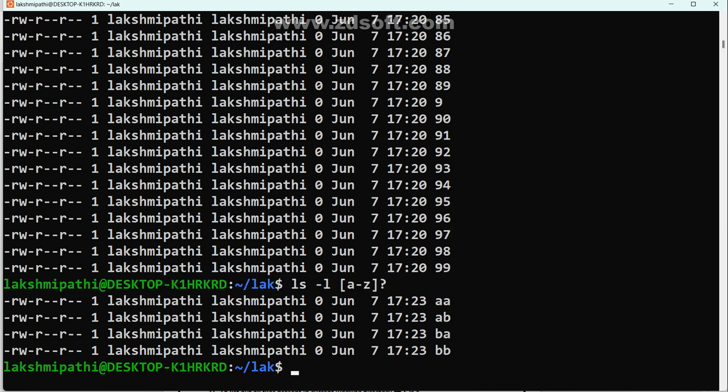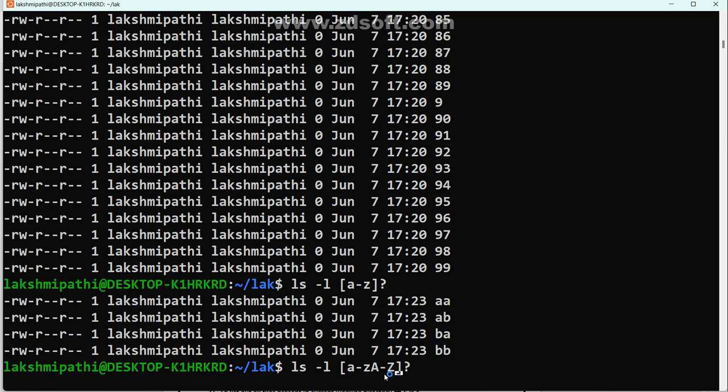Now see what happens. Why are we getting only this output? Tell me here. This A to Z represents the first character, either A or B or C up to Z. What is the next one? One more single character. Yes or no? Now this represents what?